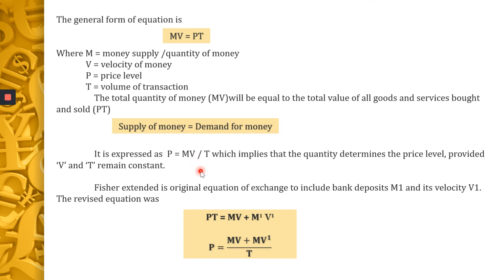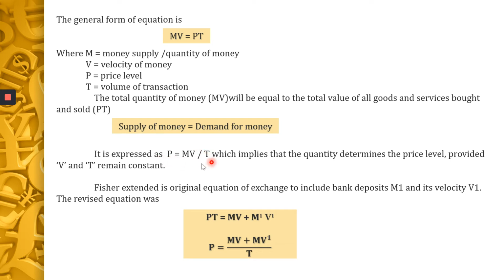But the economists, after studying many data, have found out that V and T, most of the time, are very negligible. So it does not have any effect on the price. We are isolating price from Fisher's quantity of money theory. So P is equal to MV by T. Monetarists say that V and T are fixed.